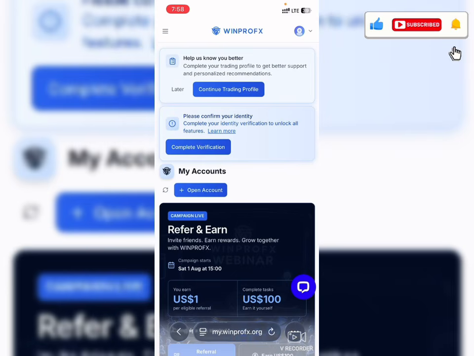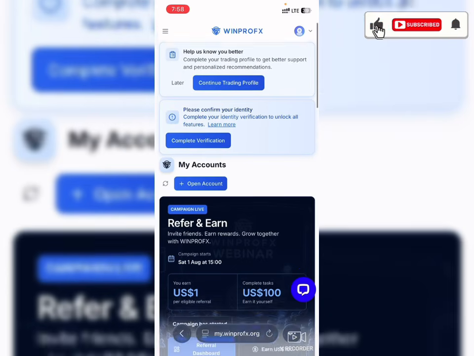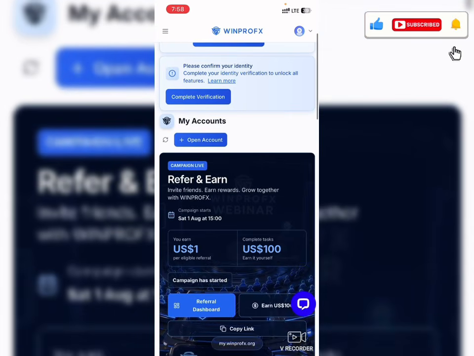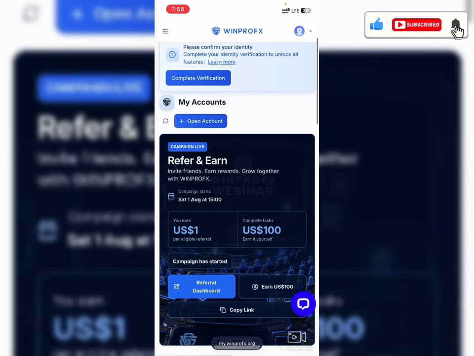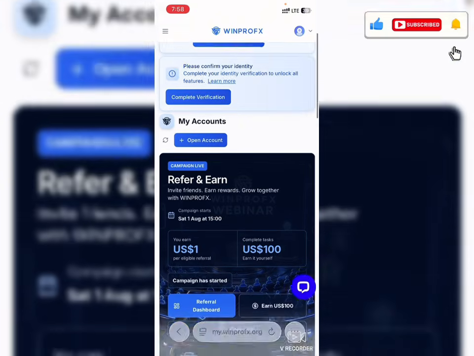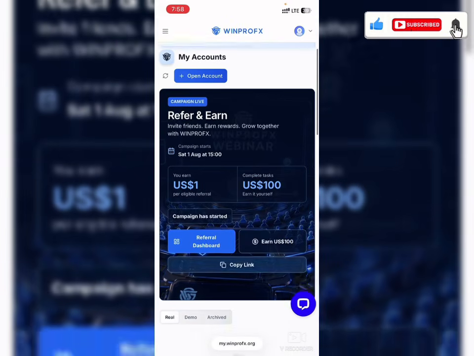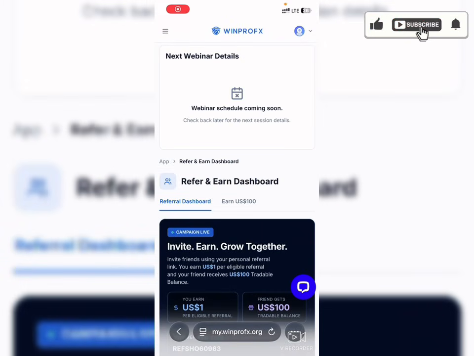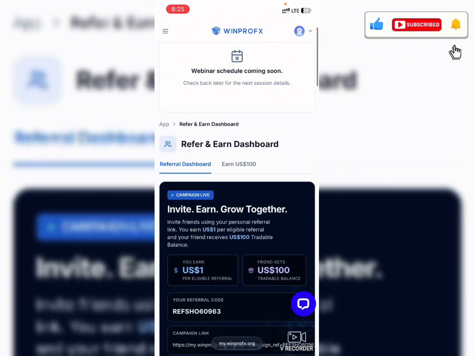Now you can just click on capture document with camera or upload from file, depending on the one you prefer. And at some point I was trying to get verified by submitting my ID, but due to the browser I was using, it wasn't going through. So I had to switch to Safari to log back in, and immediately I logged in, I was brought to this section right here, and you can see there's two different dashboards.